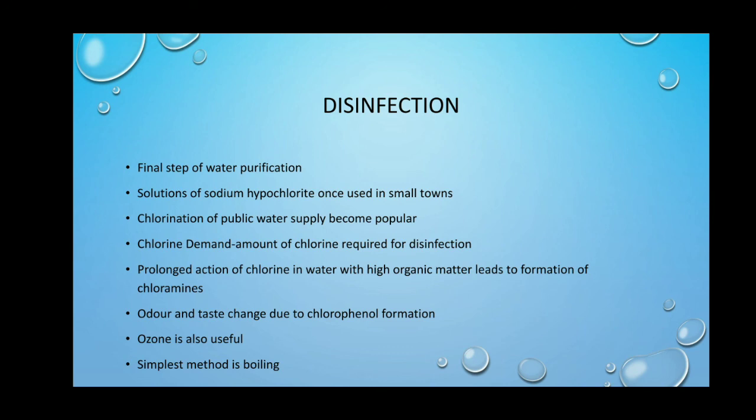The other gas which behaves like chlorine is ozone. We can use ozone for disinfection too. The simplest method to make water free from microbes for consumption is boiling for 10 to 15 minutes. That is the one we are doing in our normal houses, and I think boiling is the best method by which we can kill many of the pathogenic microorganisms present in the water. So disinfection removes all the pathogenic organisms and makes the water potable.